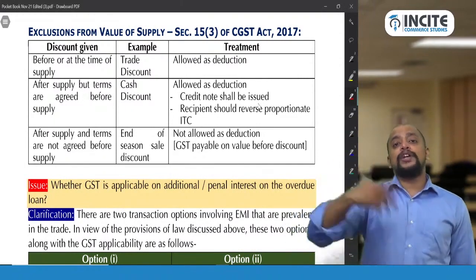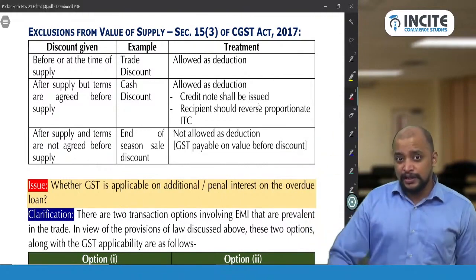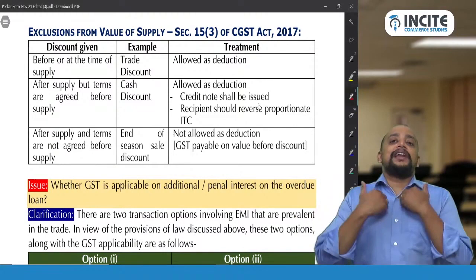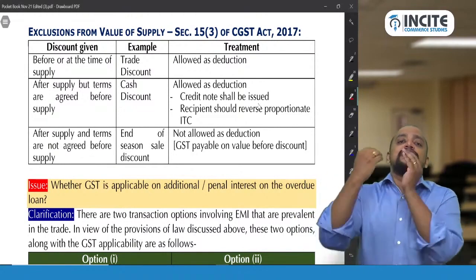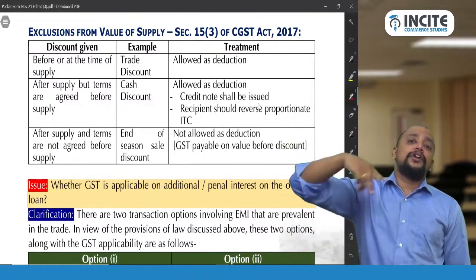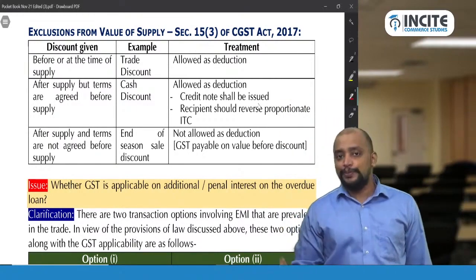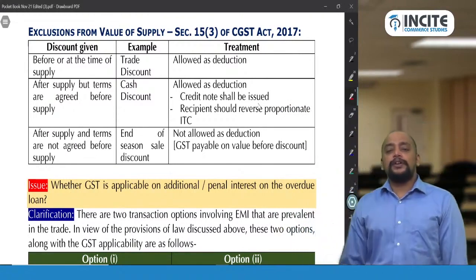So for 1,120 we need to give a credit note to the recipient, and when we give the 1,120 credit note, 120 rupees our liability will come down in the month in which the credit note is reported, and the recipient will be reversing the ITC. Already he would have taken ITC on 1,200. Now he needs to reverse to the extent of 120 rupees. Okay. So this is what we need to do.